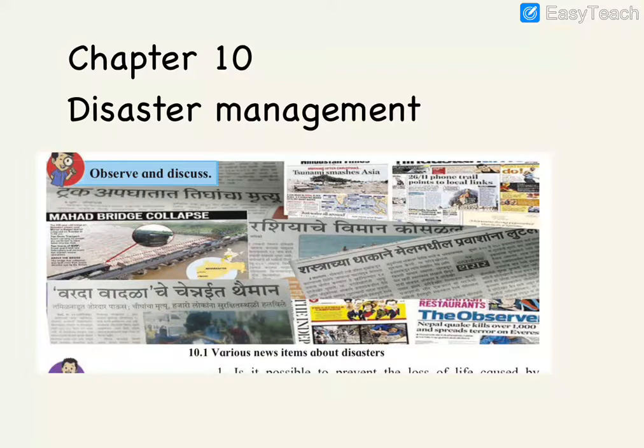So what is disaster? You can see in the picture there are so many news about the disasters that happened in our surrounding, like tsunami, flood, collapse of building that happens due to earthquake or due to man-made disaster like poor construction of buildings, or forest fires. So flood, drought, these are all examples of disaster. Disaster means that affect the human beings and nature also. So tsunami and earthquake, these all caused large number of loss of the human life, and also it caused many loss to the nature.